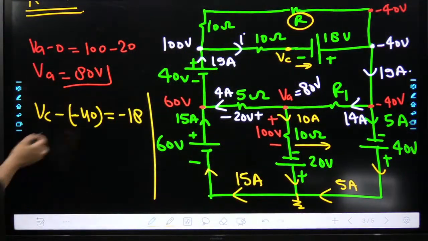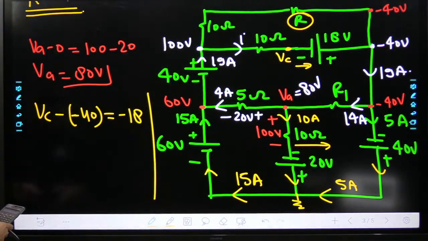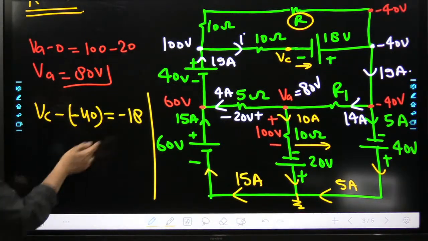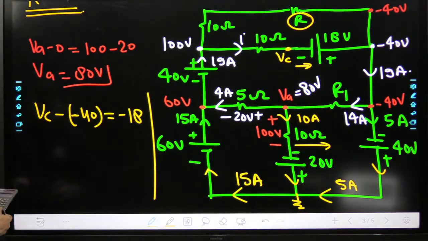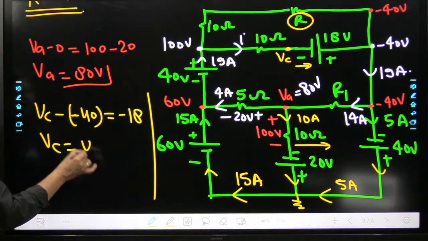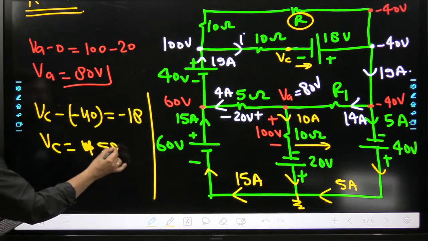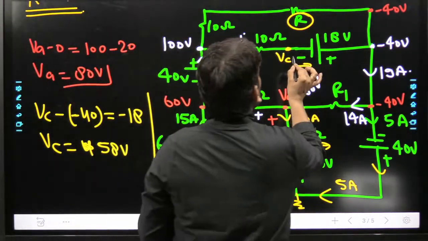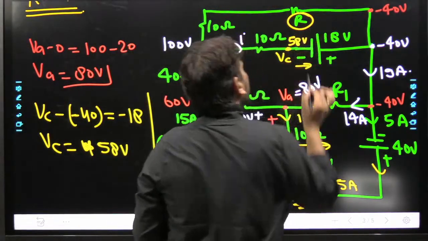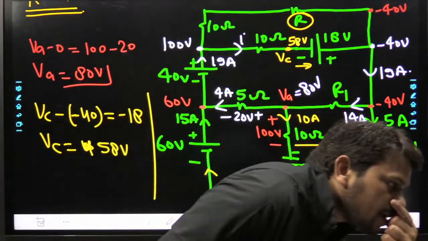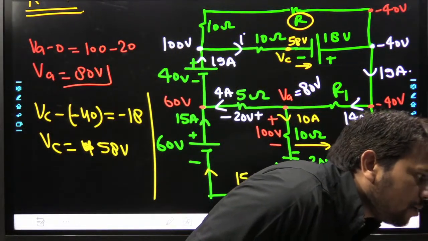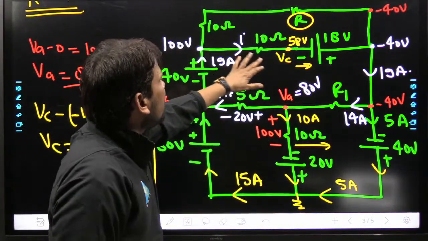So VC minus 14 is equal to minus 18. Done. So how much will this total voltage be? Minus 18, and minus plus and again minus, so 14. So 58. So VC will be finally 58 volts. Okay, so this VC will come, I think, 58 volts. Please tell me whether it is correct or not.